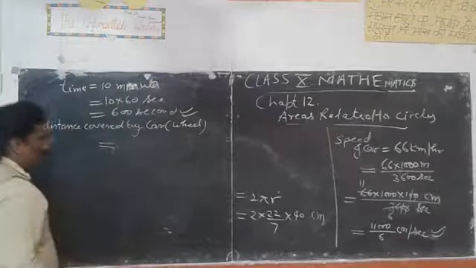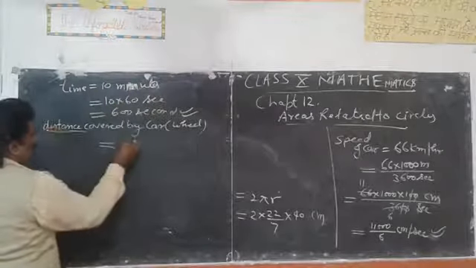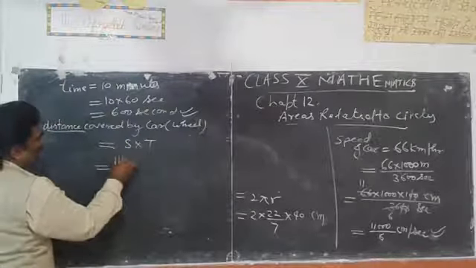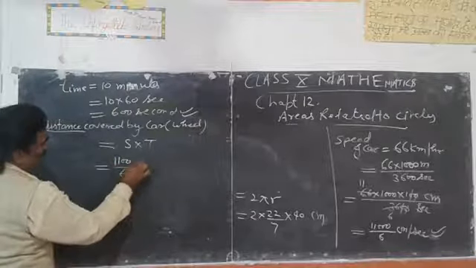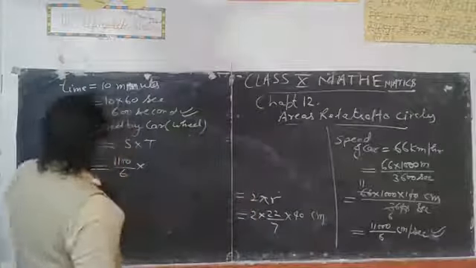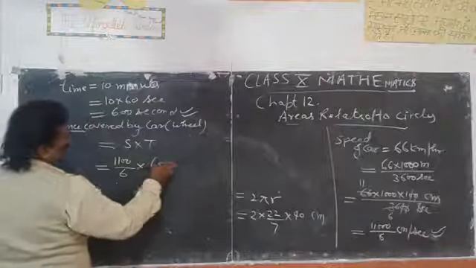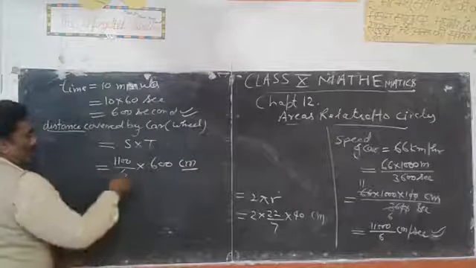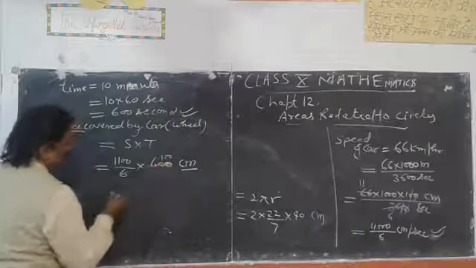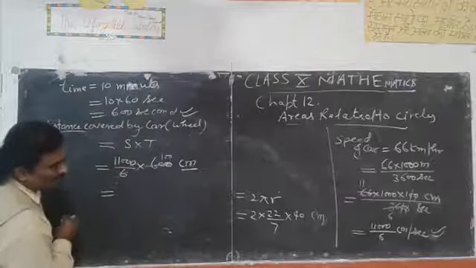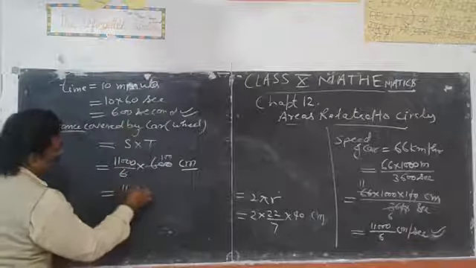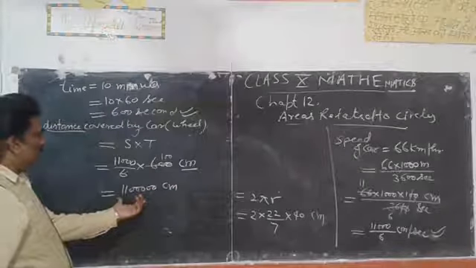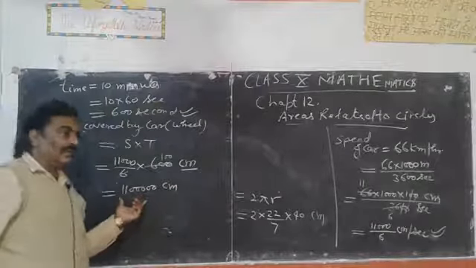So distance is equal to speed into time. Speed is 1100 upon 6 multiplied by time, which is 600 seconds. This will be in centimeter. Now this is 11,000, so 11,0350 centimeter. So this is the distance covered by car or wheel in 10 minutes.